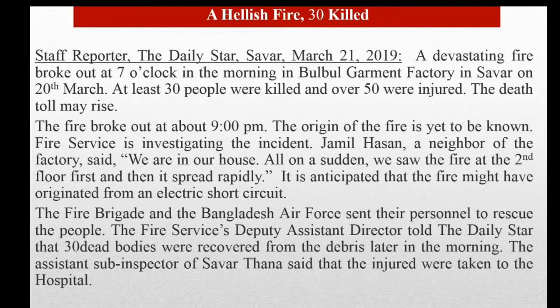So here we see when the fire actually took place, and how it occurred, and there are some people who watched this incident. Everything is described here elaborately. Then we see that the fire brigade and Bangladesh Ansar sent their personnel to rescue the people. The fire service deputy assistant director told the Daily Star. Everything that happened that day is written elaborately, and it is all in the body of that report.